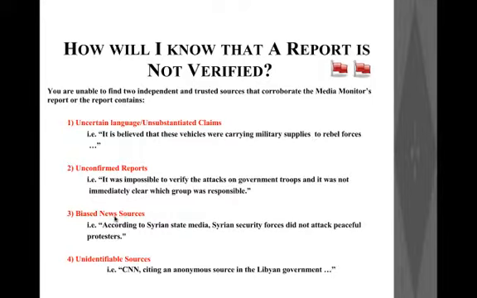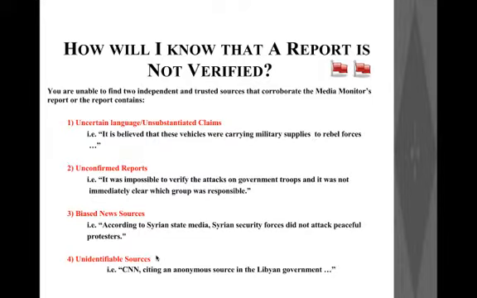And then we need to be specifically careful about biased news sources. This is especially true in the case of conflicts. For example, let's say we're dealing with the Syrian context, and we come across a report which says, "according to Syrian state media, Syrian security forces did not attack peaceful protesters." Now, even if this news has been reported by a very credible news agency like Reuters or Al Jazeera, we would still have to mark the report as unverified, because the original source is the Syrian state media, which could potentially be heavily biased.